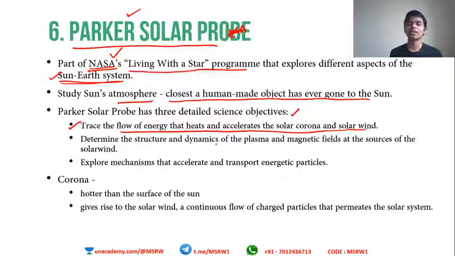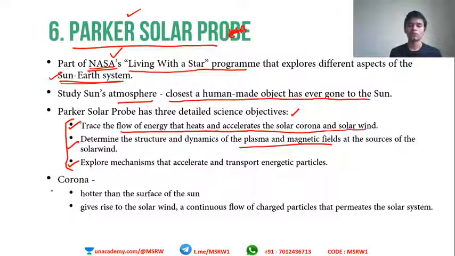Two, determine the structure and dynamics of plasma and magnetic fields at the sources of solar wind. Third one, explore mechanisms that accelerate and transport energetic particles. So the Sun is emitting lots of radiation, gamma rays, alpha, beta, all those things are coming out. To study all those transport energy particles, Parker was used. So these were the three chief objectives of the Parker mission.